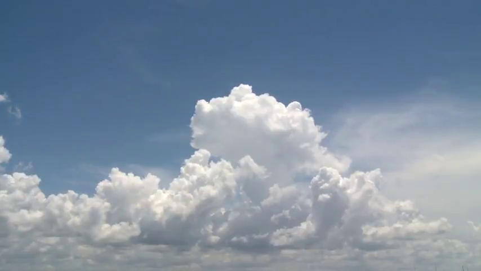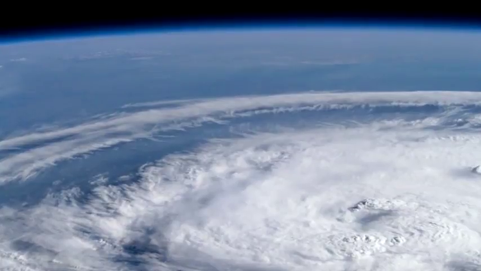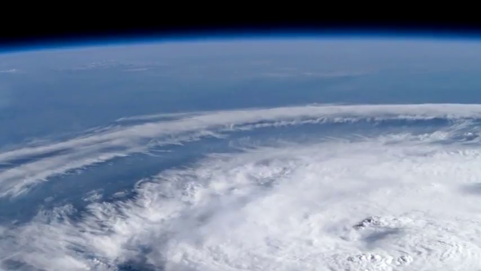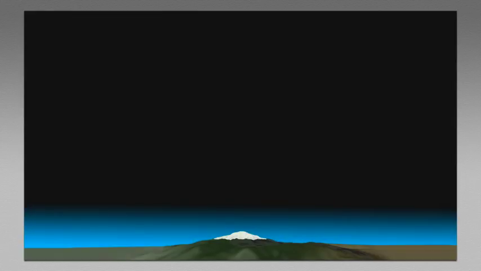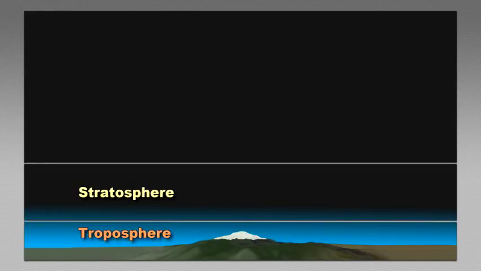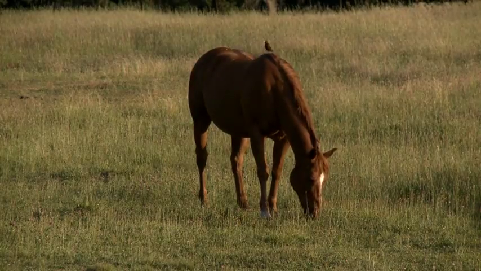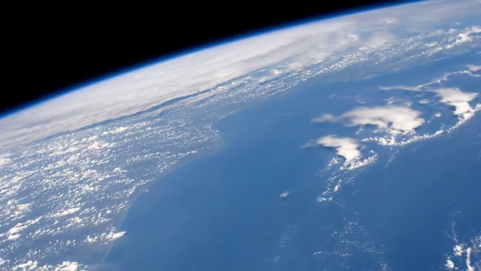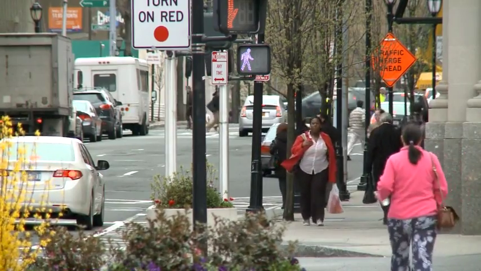Beyond the troposphere is a layer of the atmosphere where there is not much rising and sinking motion. The air movement is mostly horizontal and stratified. This layer is called the stratosphere. There's very little oxygen there, but there is ozone, which absorbs radiation to make the temperature increase with height. The layer of ozone in the stratosphere protects life below from high levels of ultraviolet radiation. Ozone is a form of oxygen composed of 3 oxygen atoms, but we cannot breathe it. The oxygen we breathe is composed of 2 oxygen atoms.